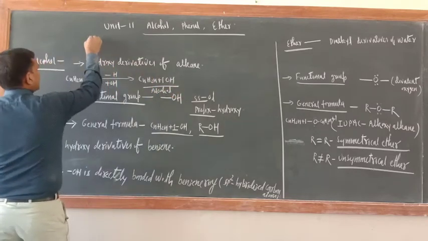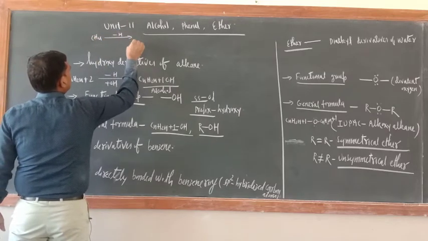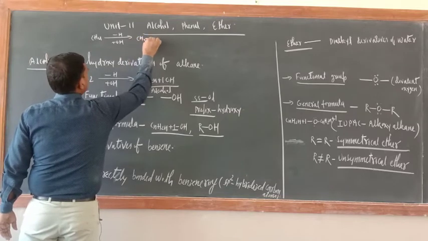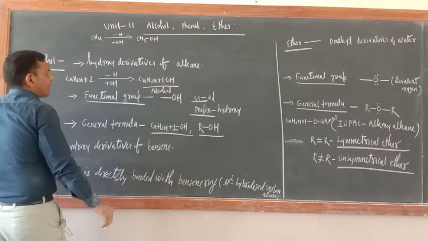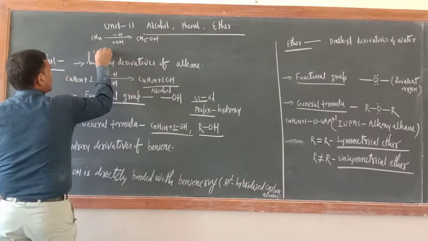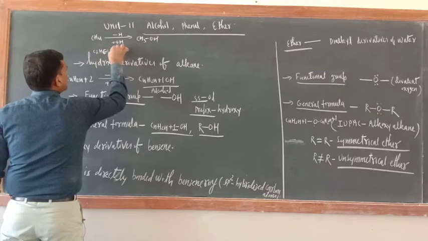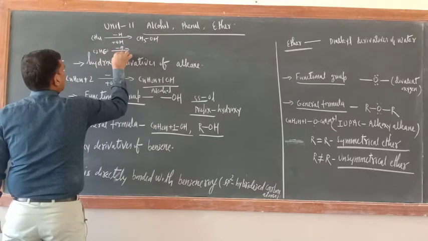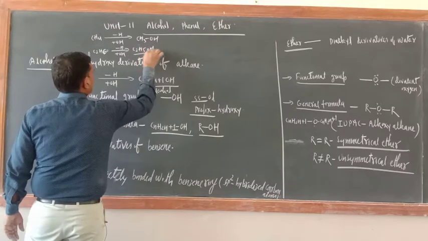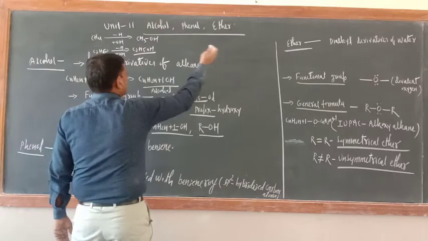You can take an individual example. Methane, minus H and plus OH. So what is the product here? CH3OH. Correct or not? This is methyl alcohol. Just see another one. C2H6 minus H, plus OH. So this is C2H5OH. What is this? Ethyl alcohol. Correct or not? Like that other also.